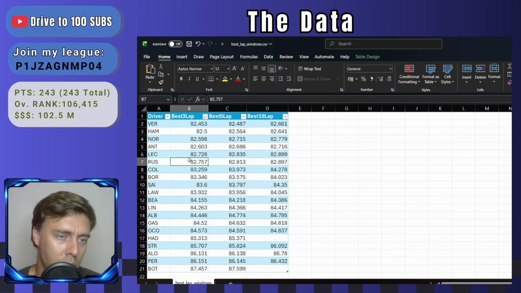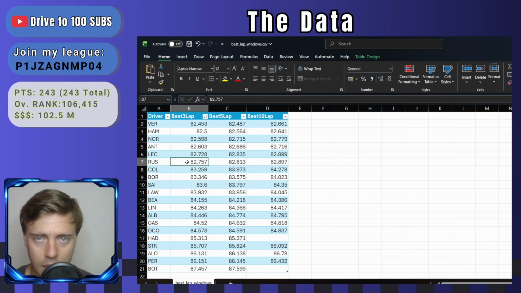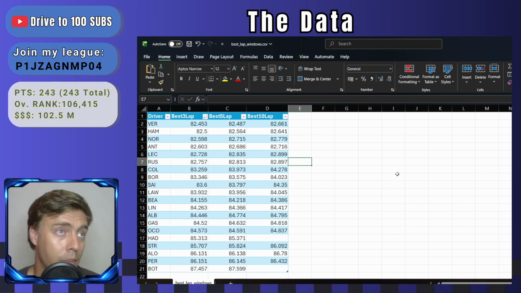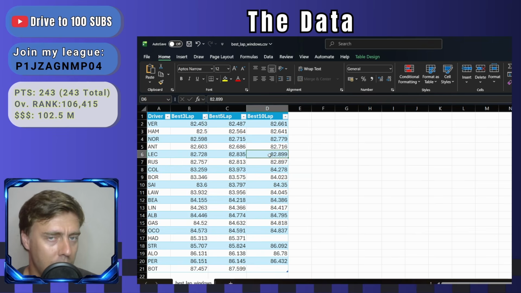So Russell seems to be going steady Eddie, and then when he needs to, he pulls out a fast lap or two, or puts in a mega out lap or a mega undercut or overcut lap when he comes in or out of the pits. So Russell is a sneaky little guy who's got some more speed up his sleeve. So be sure to check for this trend in the following weeks to come.